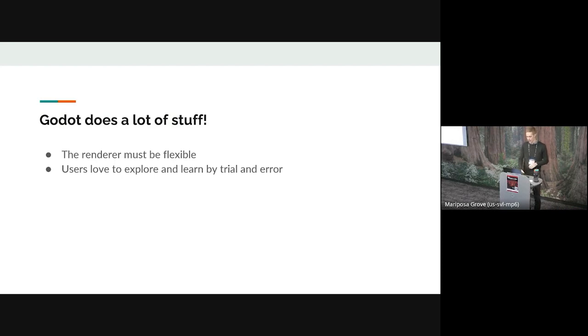But it also means that we can never assume that users will do things in the right way or the way that we expect them to do things, because they're just going to try things out, and if it looks good or if it achieves what they want, they're just going to settle with that and then move on to the next thing, because they're making games. They're not making rendering engines. They're not necessarily rendering engineers. If it looks right and their game runs, then they go with it. So we can't make too many assumptions.